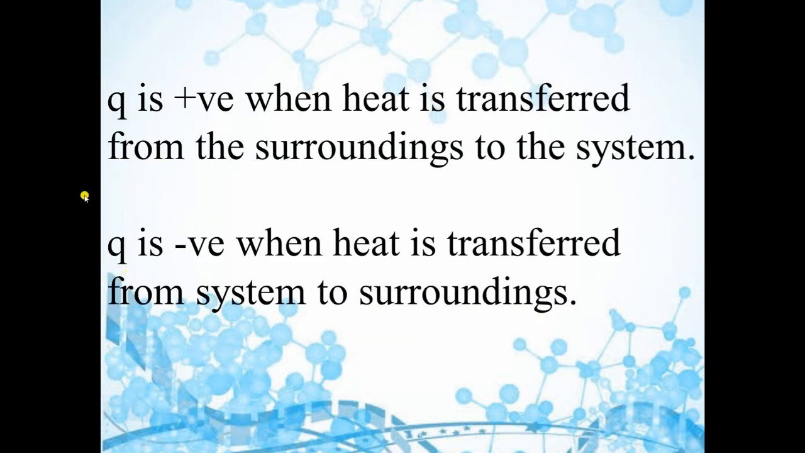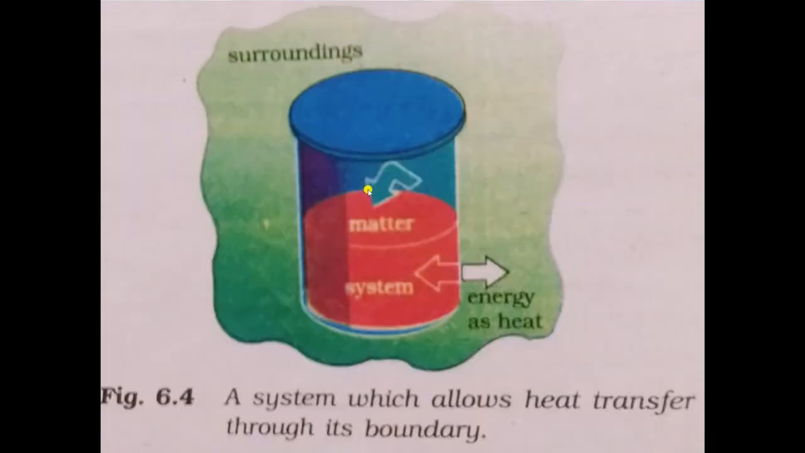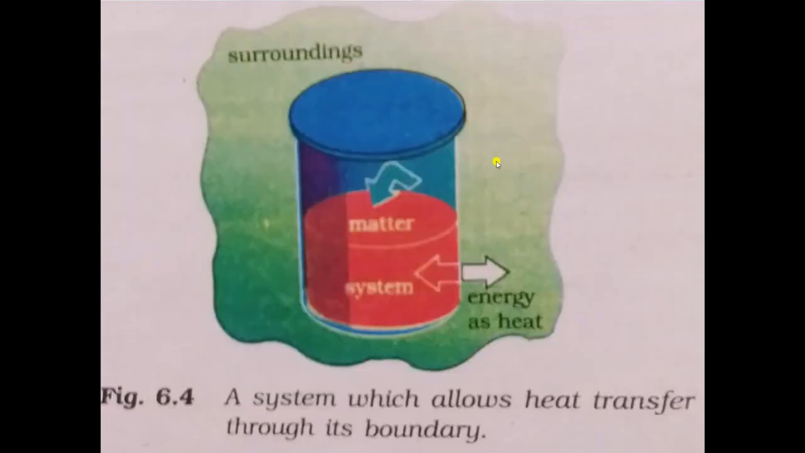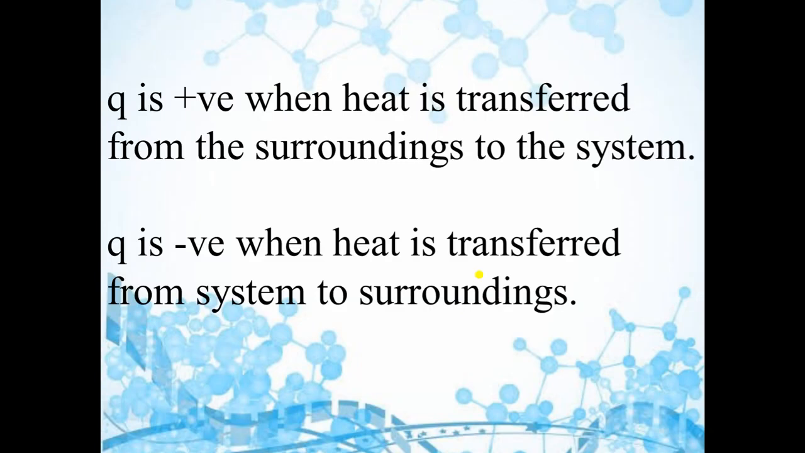Now here are two important points. Heat is positive when heat is transferred from surrounding to system. When heat is transferred from surrounding to system, then the value of Q is positive. But when heat is transferred from system to surrounding, then the value of Q is negative. These are the sign conventions. So note down these two points.